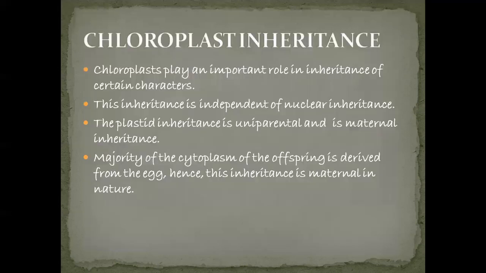And next, the chloroplast inheritance. How the DNA which is present in the chloroplast is inherited to the next generation. So the chloroplast plays an important role in the inheritance of certain characters. The genes which are present in the chloroplast play an important role in the synthesis of photosynthetic enzymes. Apart from this, the genome also plays an important role in inheritance of certain characters.